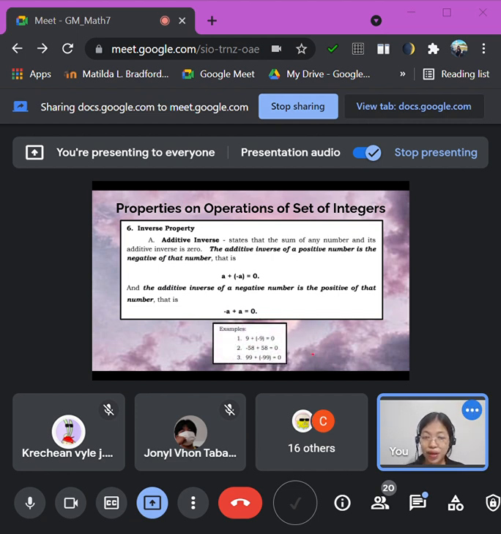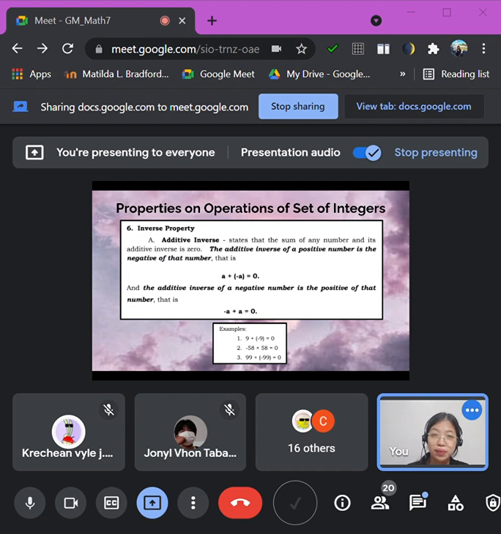Okay? So we have here example numbers. For example, 9 plus negative 9. One is positive, the other is negative, and the same number, 9. So that is equivalent to 0. Negative 58 plus 58 is equal to 0. 99 plus negative 99 is equal to 0. That is our additive inverse. Okay, understood the additive inverse, class? Yes, sir.